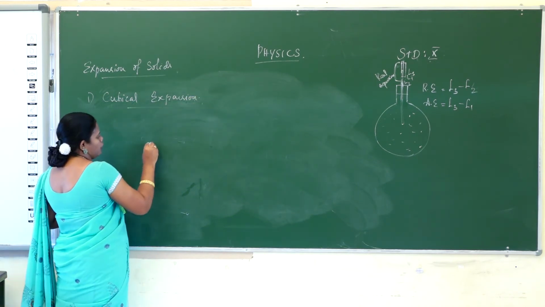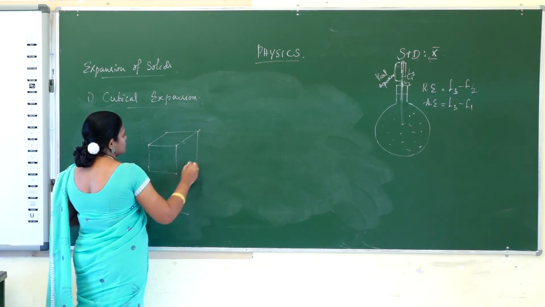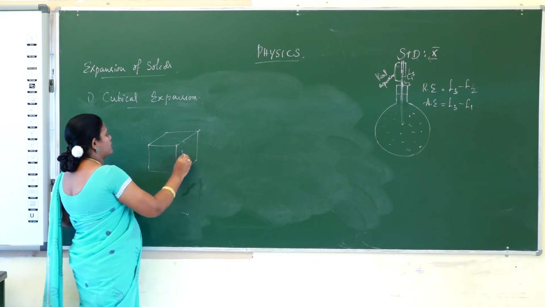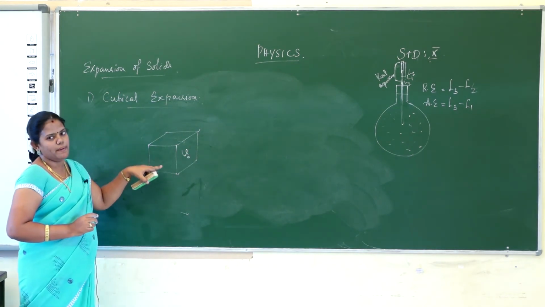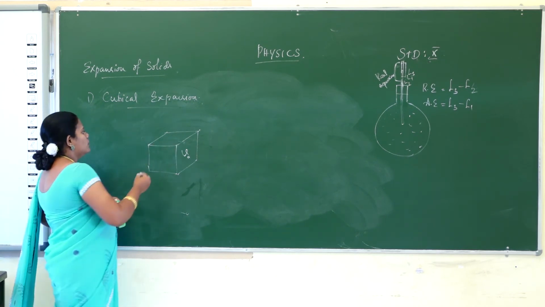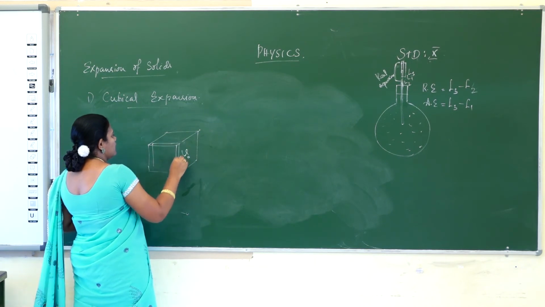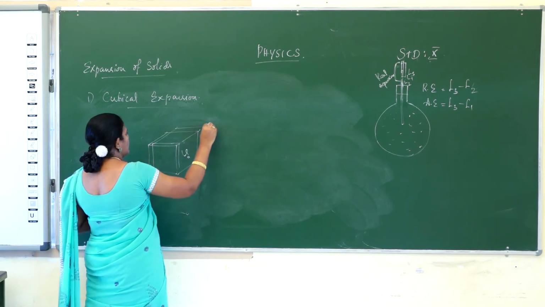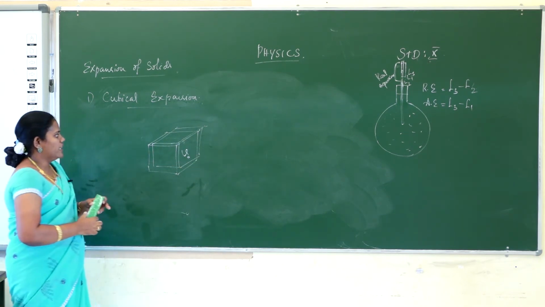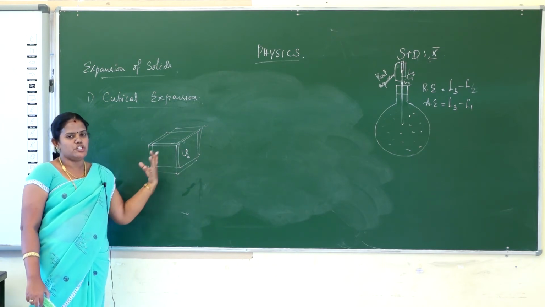One thing, it will be in a cubic size. That is a cube. First the volume is V naught, and after heating, when heat is applied to the body, the cube, the full size will be changed. How is this? So the heat will be applied to the body, and the volume of the cube will be changed.